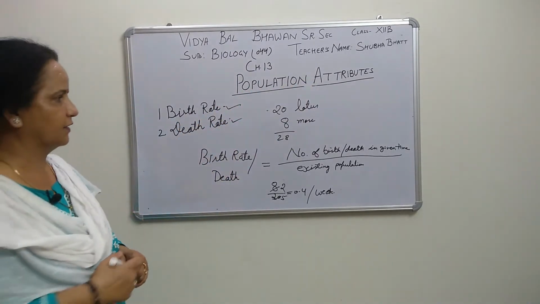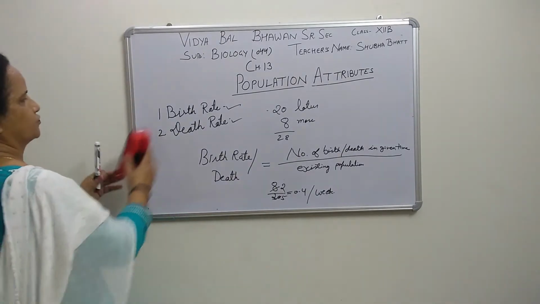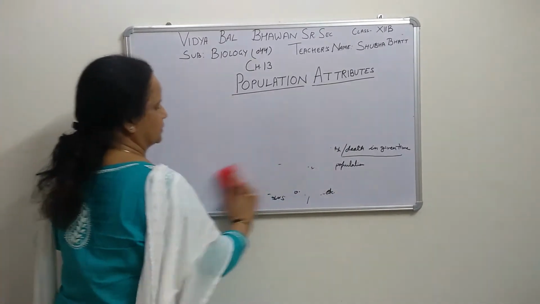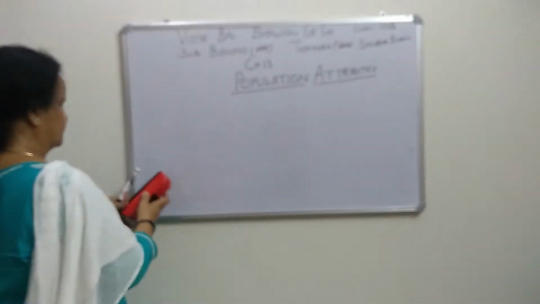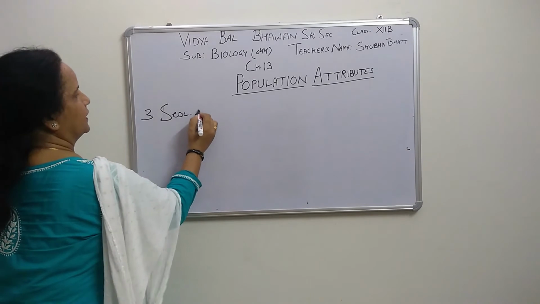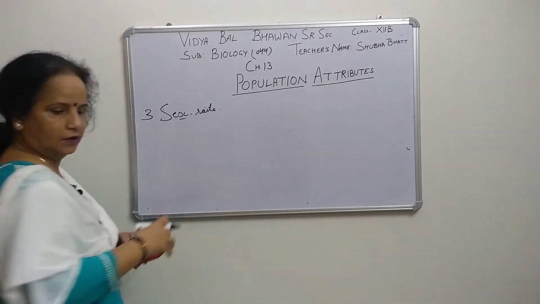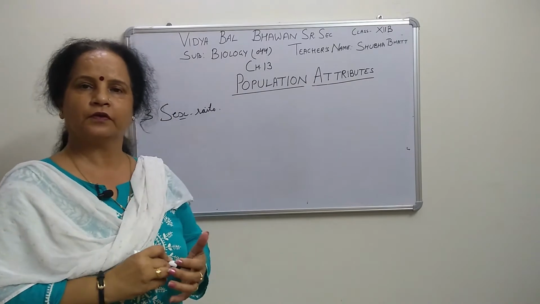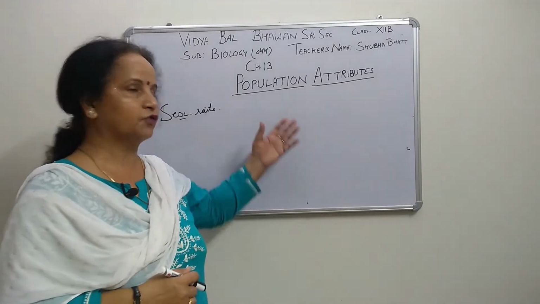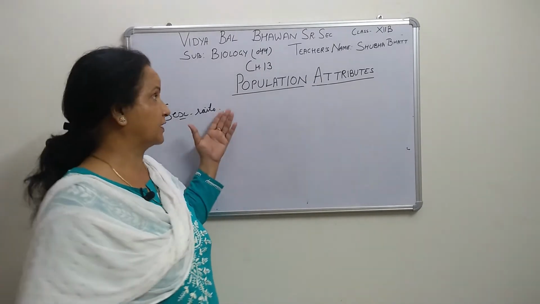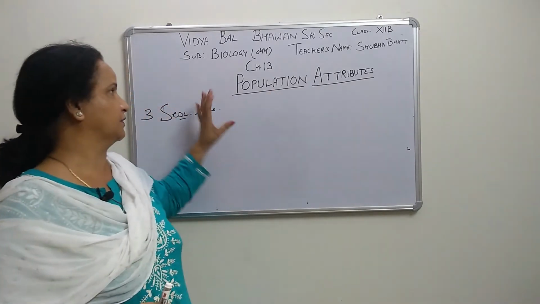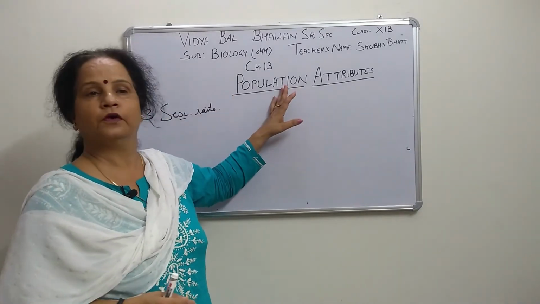Now the third one is sex ratio, right? You know sex ratio? Third. In a single individual, a single organism, we cannot find out the ratio, because it will be only 1 male or 1 female. How can we find out the sex ratio, how many males or females? Sex ratio is considered only in the case of a population. So we say that it is one of the attributes of population.